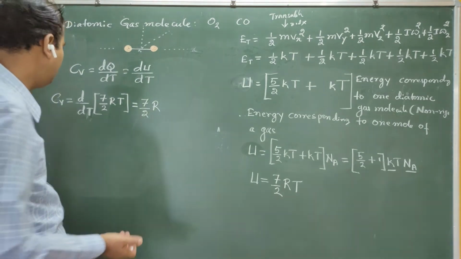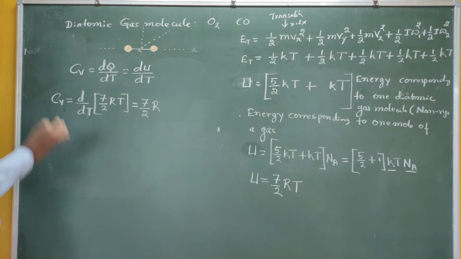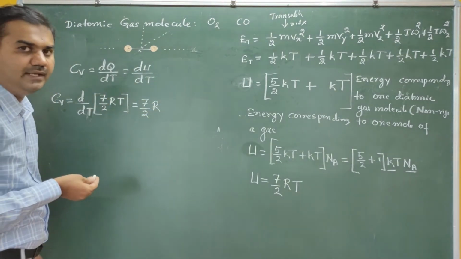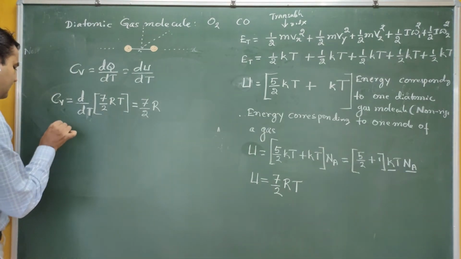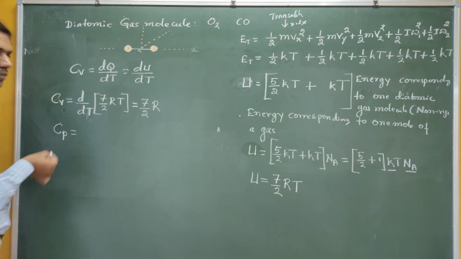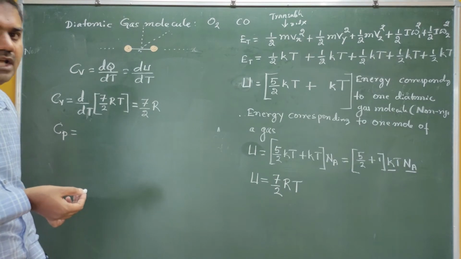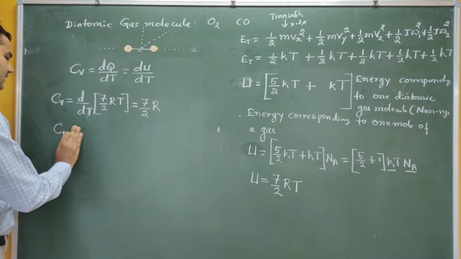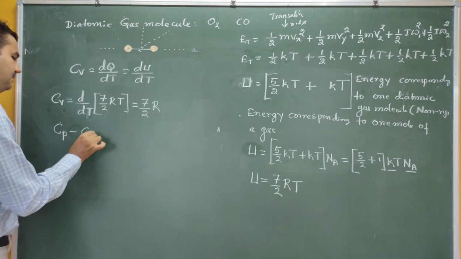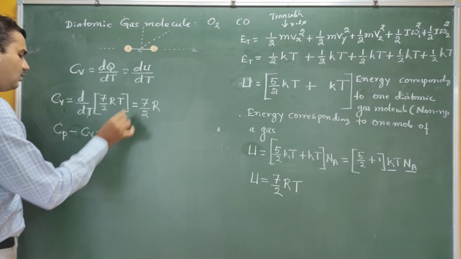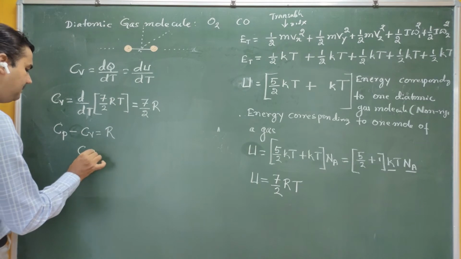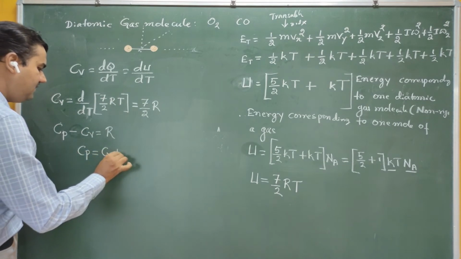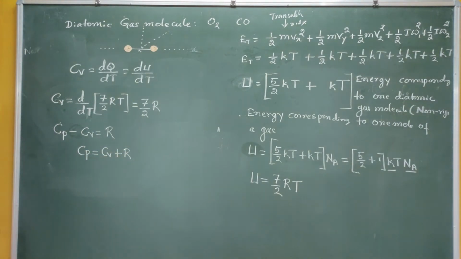If you take any diatomic gas molecule, what is the value of Cv? The value of Cv is 7 by 2 R. Next I have to find the value of Cp. What is Cp? Molar specific heat at the constant pressure. Okay, so how to find Cp? Let me use Mayer's relation. Mayer's relation says that Cp minus Cv is equal to R. That means Cp is equal to Cv plus R.